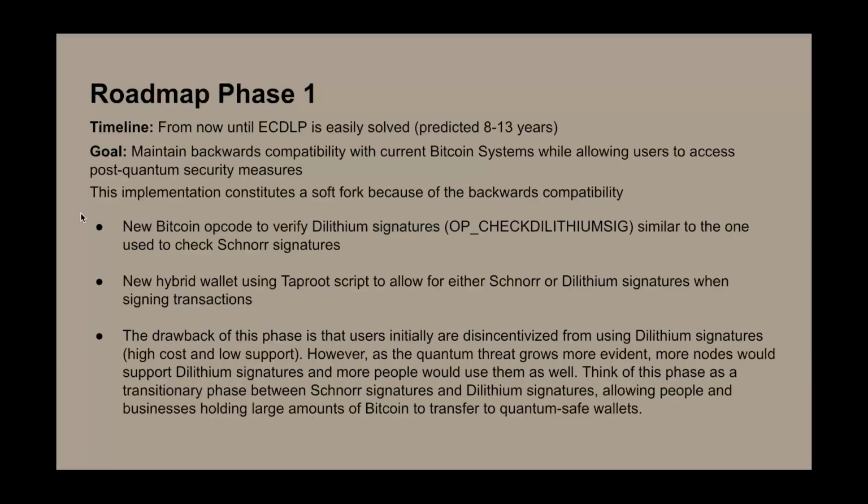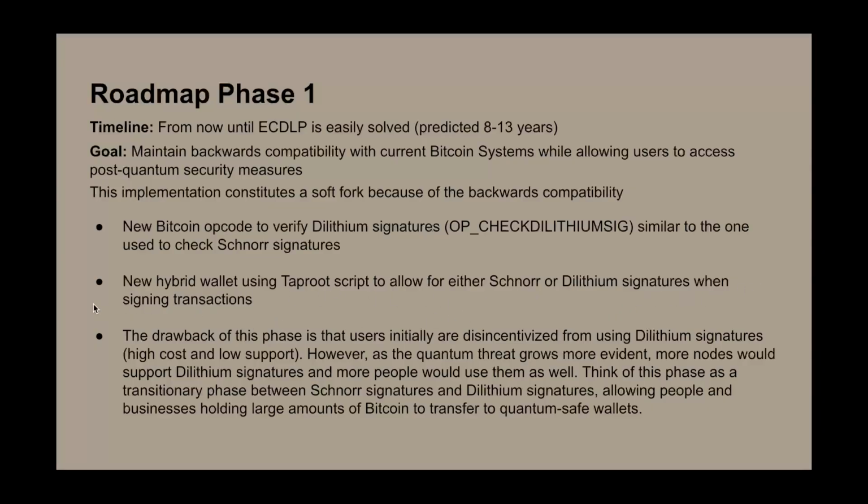What we are implementing is a new Bitcoin opcode to verify Dilithium signatures called OP_CHECKDILITHIUMSIG, similar to the one they use to check Schnorr signatures right now, and a new hybrid wallet, which could use a Taproot script to allow for either Schnorr or Dilithium spending, depending on which signature you use when you sign transactions.